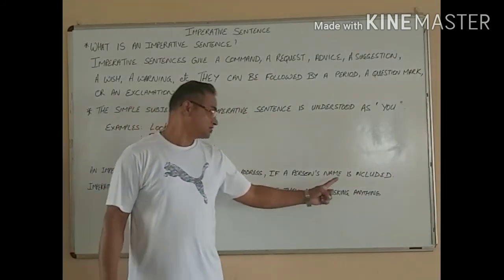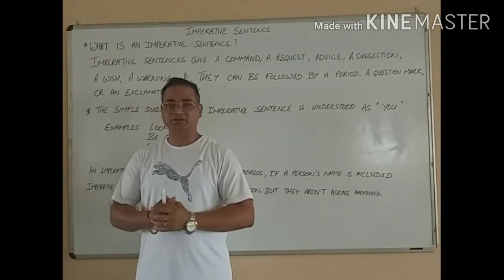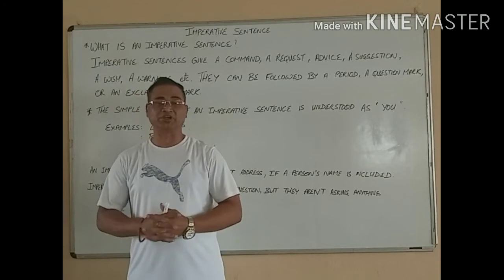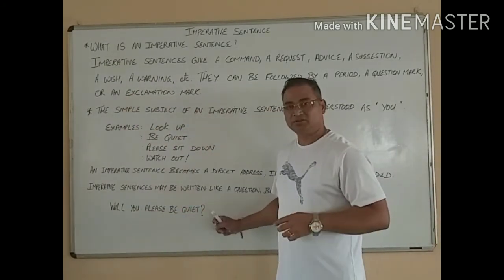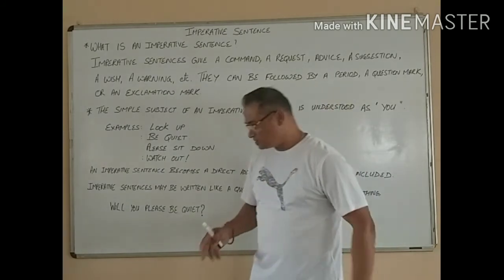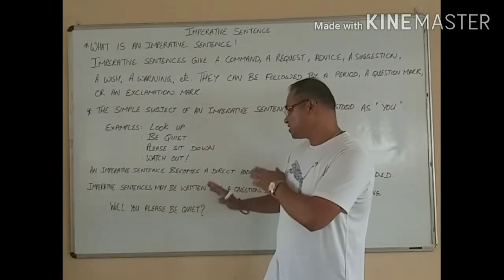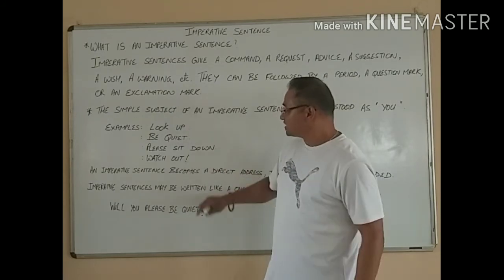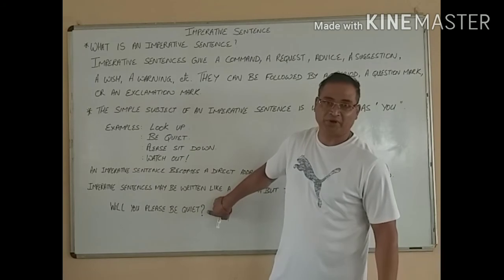Alright, the next one I'm going to say, imperative sentences may be written like a question, but they aren't asking anything. They're not asking us to do anything. Though it can come as a question, they will tell you most of the time something. Like this, will you please be quiet? They're telling you something. They're not asking you for something, okay? They might be asking you to keep quiet, but they're telling you to keep quiet. Will you please be quiet with a question mark? So this is how the sentences come, with a period, an exclamation mark or a question mark.